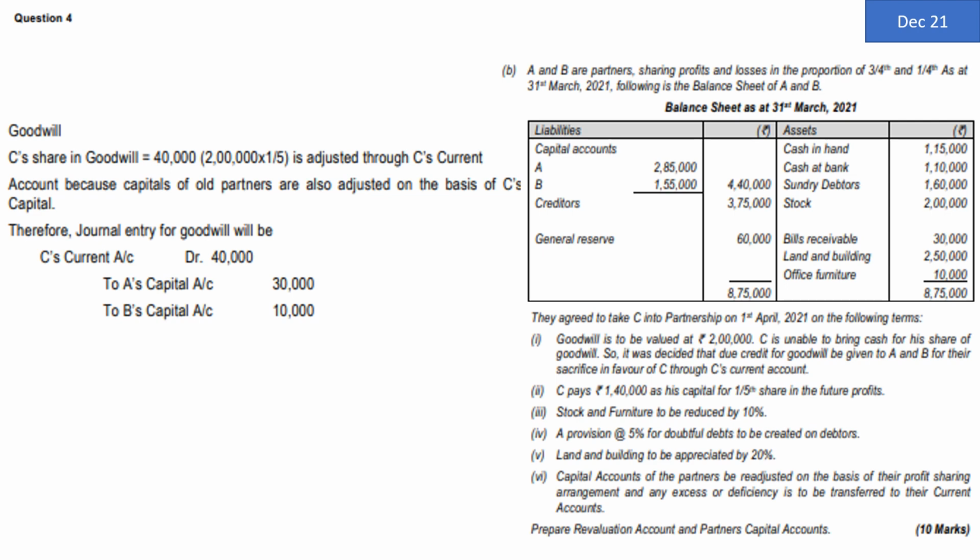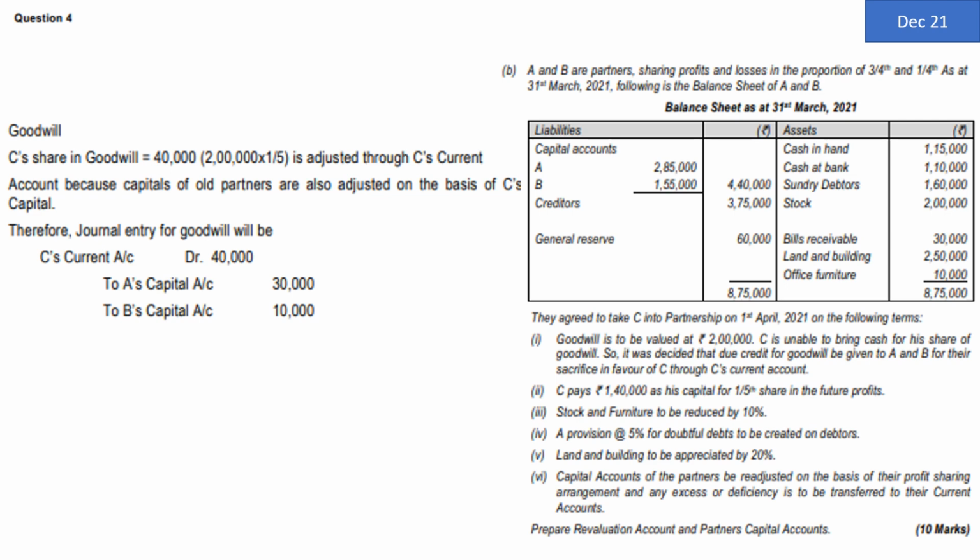Goodwill adjustment. We have already discussed that 2 lakh is the value of the firm's goodwill. Whereas for the purpose of adjustment, we don't require the firm's goodwill. We require only the value of goodwill which is to be shared by Mr. C. C's share in goodwill is 1/5. So 2 lakh into 1/5 is equal to 40,000, which is to be adjusted through C's current account. Why current account? Because it's a clear-cut instruction by the problem. If the problem had been silent, then I would have adjusted it against C's capital account. Since it is clear that the adjustment should be made through current account, we are using C's current account, but for A and B we are going to transfer it to their capital accounts.